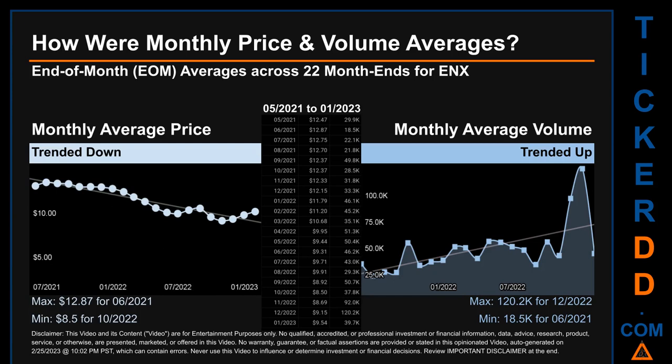The maximum end of month average price was $12.87 for 06/2021 while the minimum was $8.50 for 10/2020. Looking at volume, 12/2020 and 06/2021 respectively saw the highest and lowest monthly average volume at 120.2 thousand and 18.5 thousand.